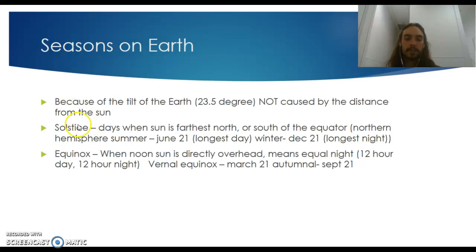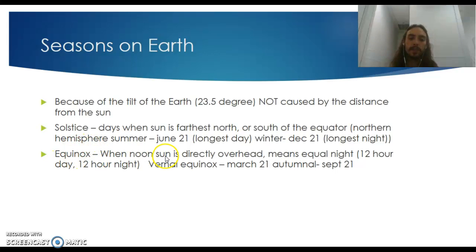So the summer or winter solstice are days when the sun is farthest north or south of the equator. So the northern hemisphere's summer is going to be June 21st. That's the northern hemisphere's summer solstice. It's its longest day. And then the northern hemisphere's winter solstice is December 21st, or its longest night. And that's going to be inverse to the southern hemisphere. So if you remember what inverse means, it's opposite. So the opposite here, the southern hemisphere is going to experience winter on June 21st and its longest night, and then it's going to experience summer, December 21st, and its longest day.